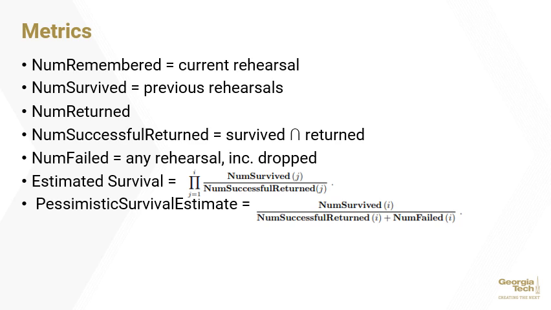Estimated survival projected the probability of remembering one's password at the current rehearsal J based on the survival at the most recent rehearsal I. Pessimistic survival estimate was named such because in determining the chance of remembering one's password, it included people who had already dropped and would obviously not be represented as remembering their password. In this case, I represents the current rehearsal.